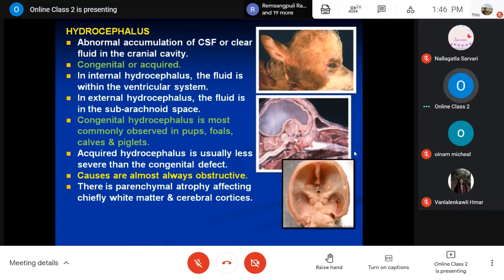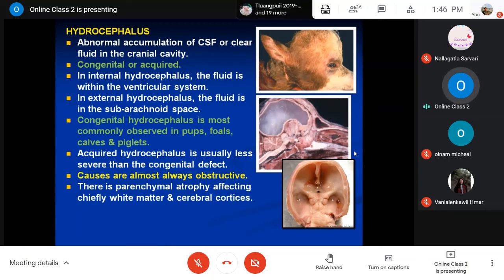piglets. When we are talking about the acquired type of hydrocephalus, it is usually less severe than the congenital defect. The congenital one is more difficult and more severe. The causes are almost always obstructive, mainly from the cranium, where the flow towards the spinal cord is blocked.